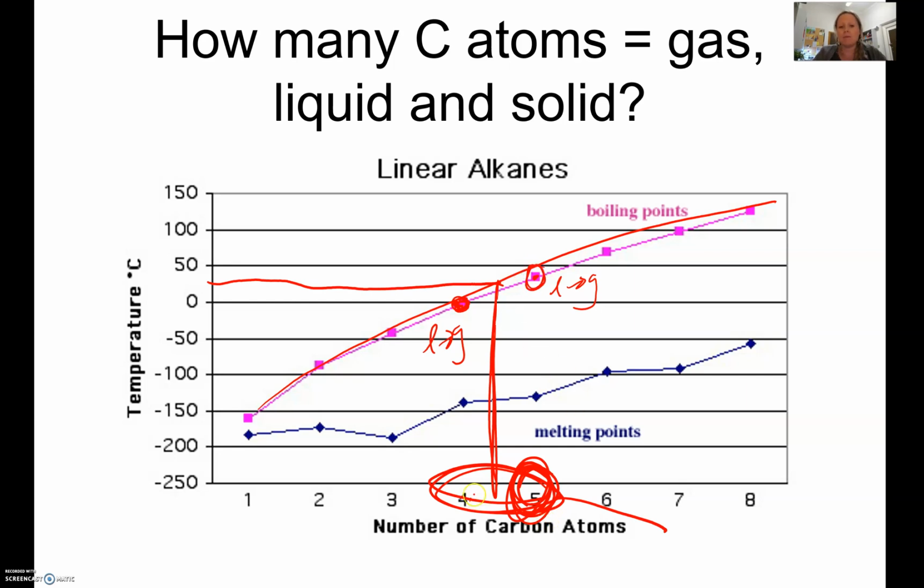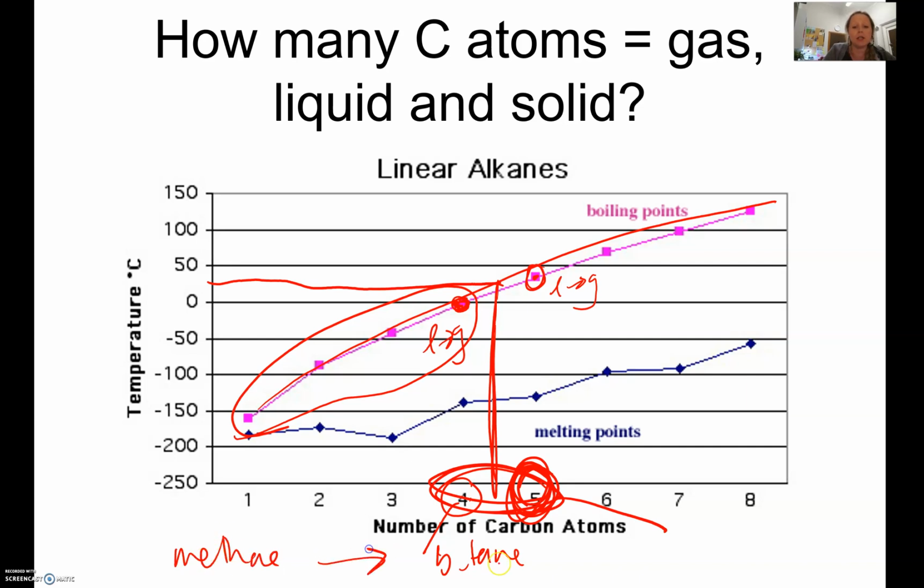So that means that butane is a gas at room temperature, which means all of these must be a gas at room temperature. So methane to butane are gases.